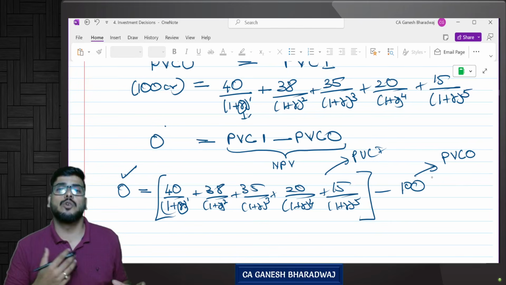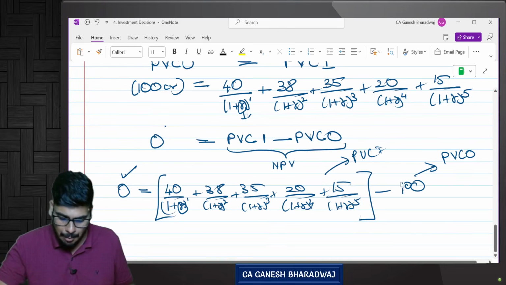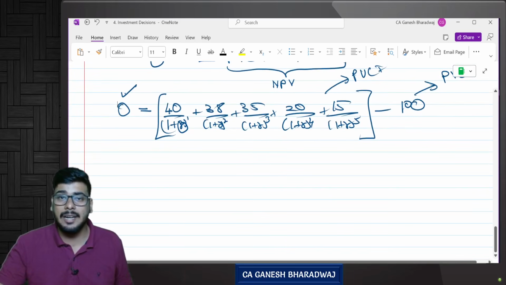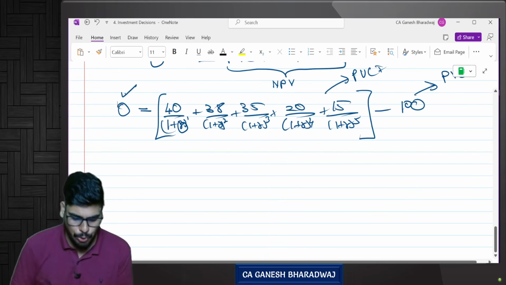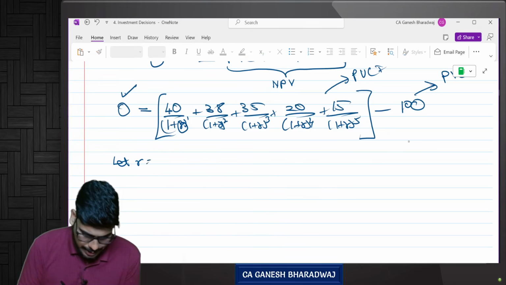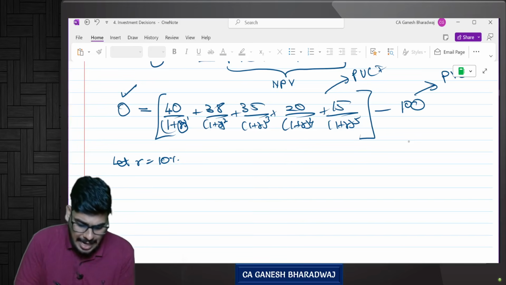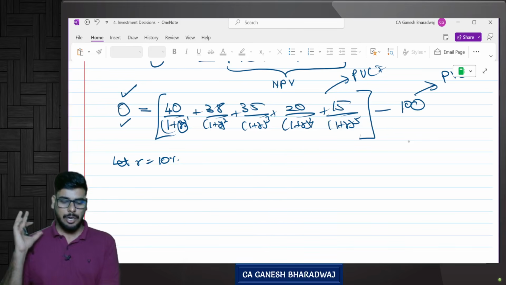So now, sir, how will we calculate? How can we find this IRR? You said there is no formula. You need to do some trial and error method only. How will you do it? What is the first assumption? Just an example, let r be 10%. You substitute it in the equation and see if you are getting exactly 0.